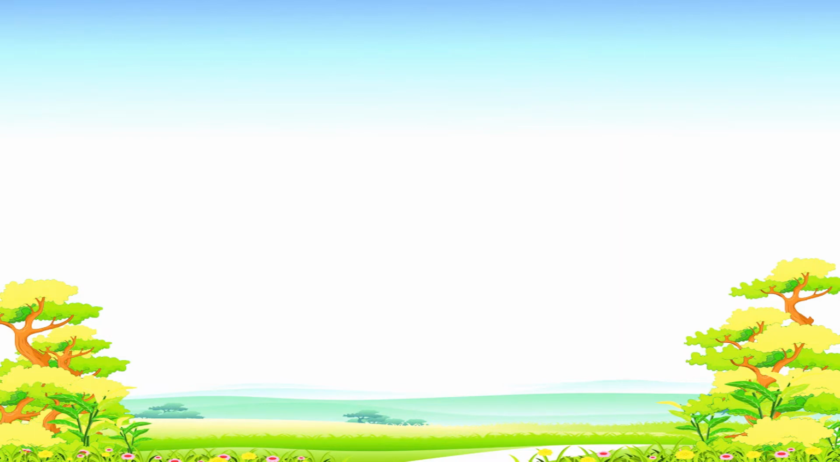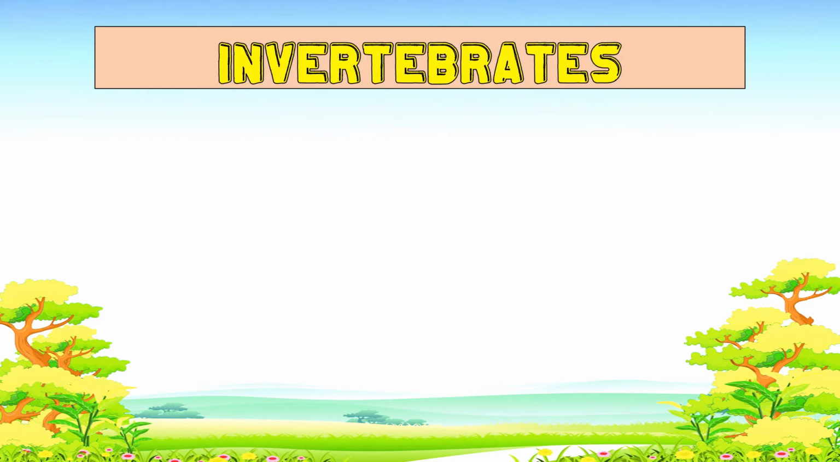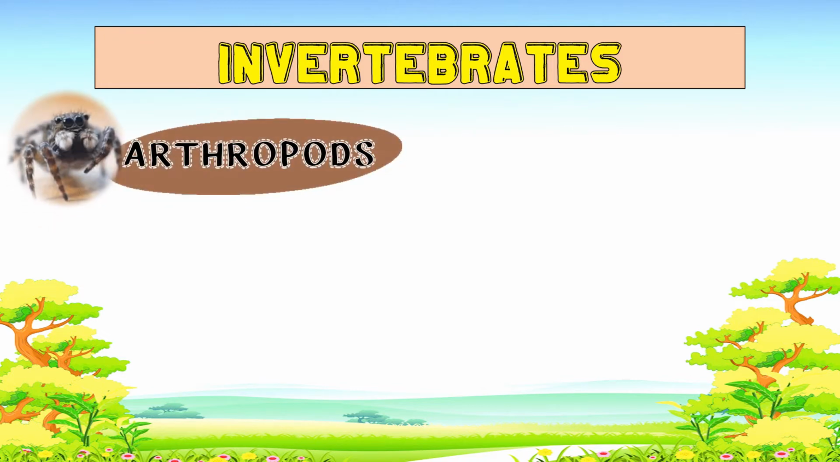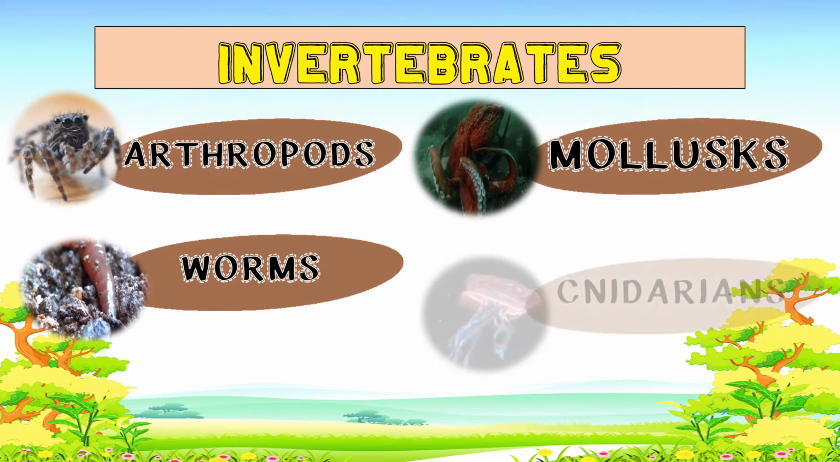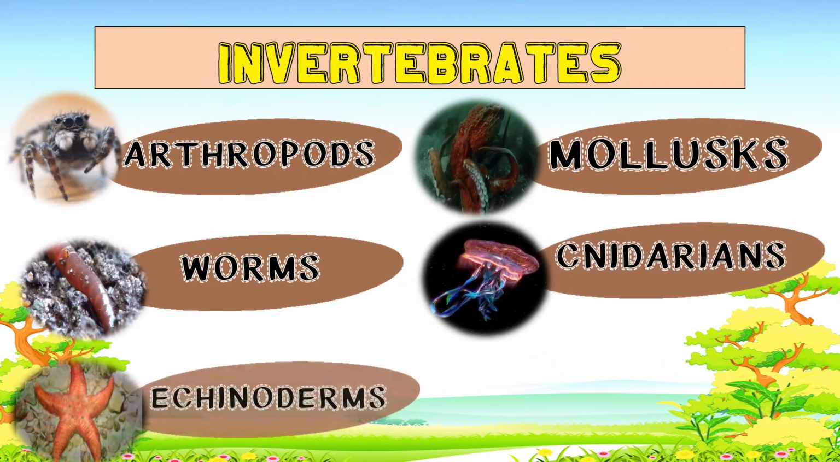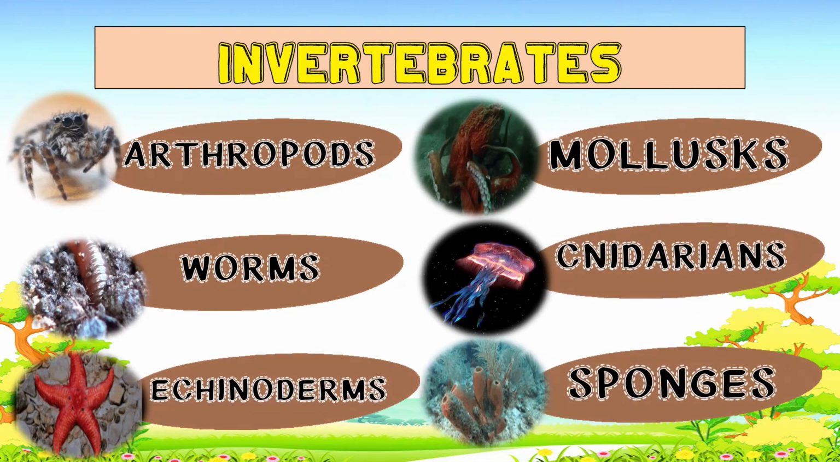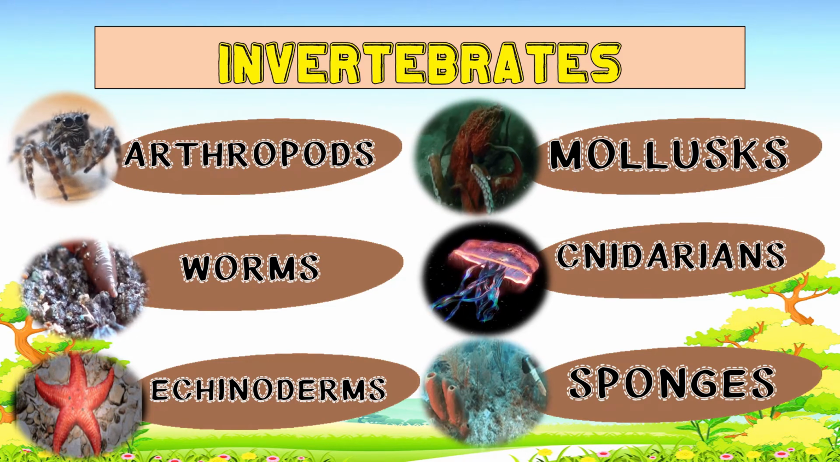Now let us go to the second classification of animals, the invertebrates. Invertebrates are animals without backbones, and it is classified into 6 classifications, namely the arthropods, mollusks, worms, cnidarians, echinoderms, and sponges.